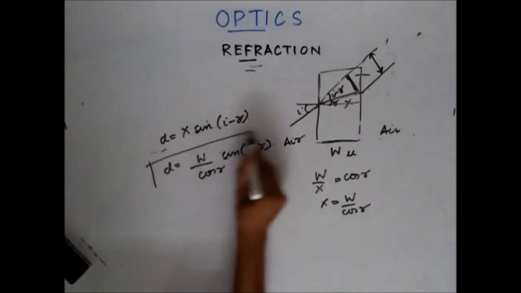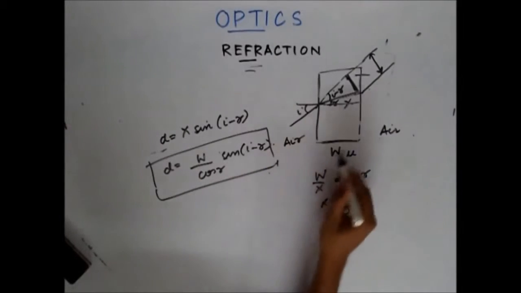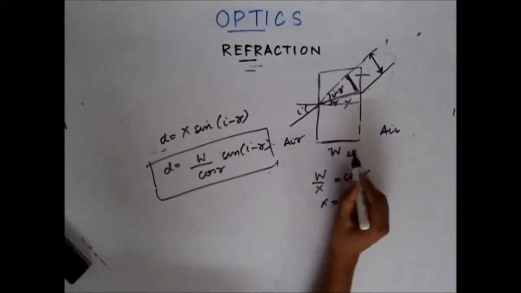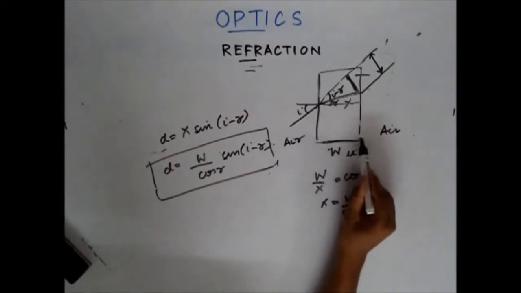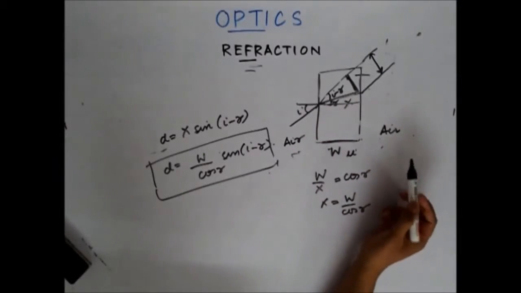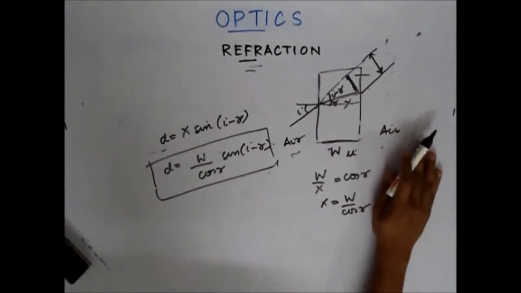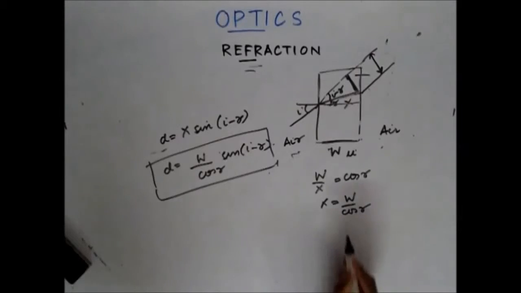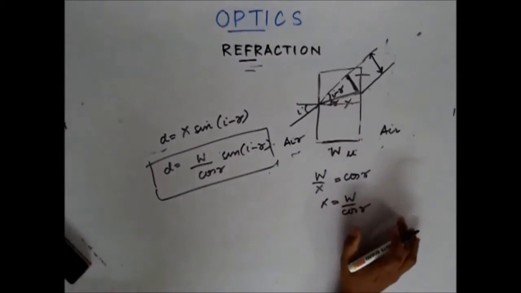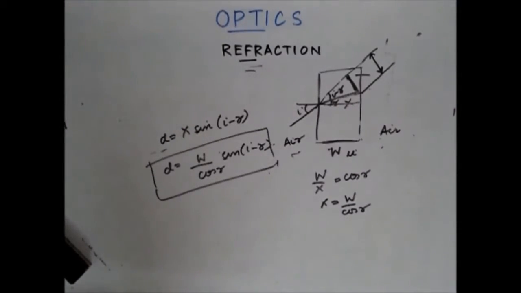So this is the lateral displacement which occurs when a glass slab is placed. There is only one medium in between and the two surfaces are parallel. So now we have introduced the concept of glass slabs. We'll discuss more about glass slabs in detail. Before that, I want to discuss something more.